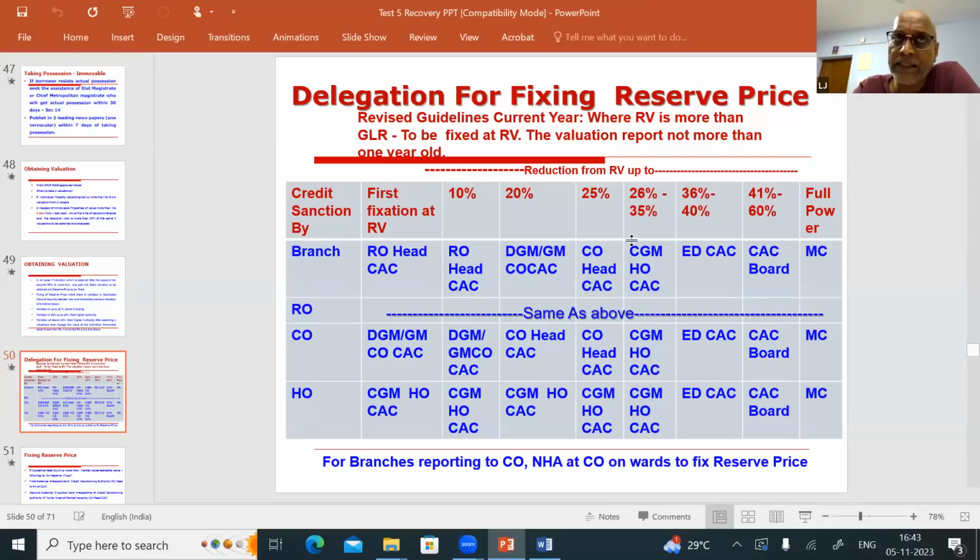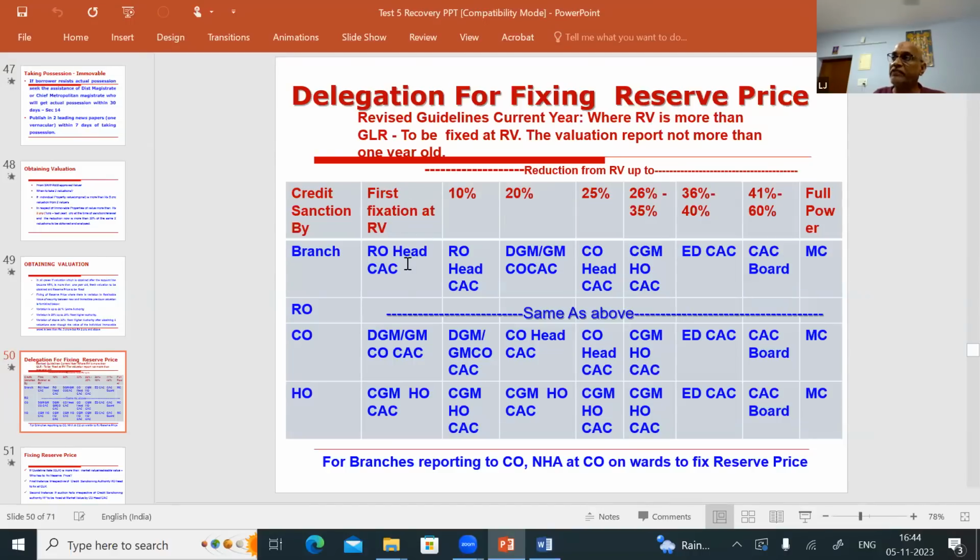What is the guideline rate he has mentioned? What is the realizable value he has mentioned? What is the market value? See, whenever the realizable value mentioned in the valuation report is more than the guideline rate, how is the reserve price to be fixed? Okay, so the valuation report should not be more than 1 year old. That's very important. So if the loan is sanctioned by the branch, now you are going for SARFAESI action. So that is the first time you are fixing the reserve price.